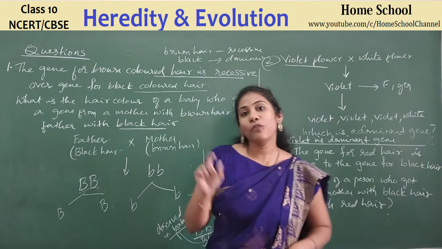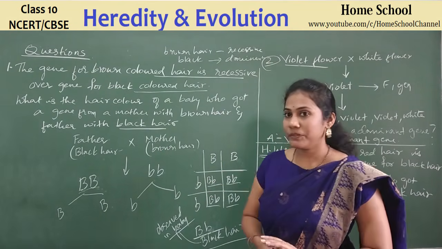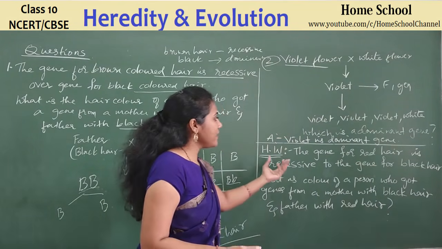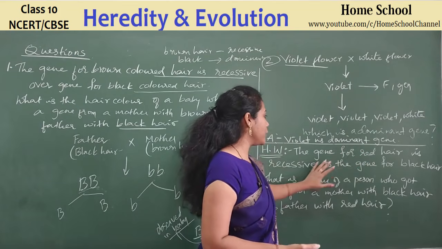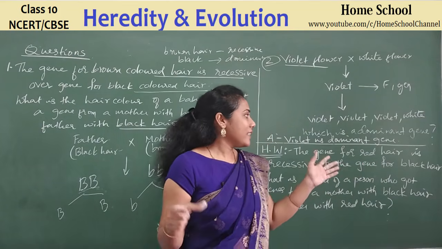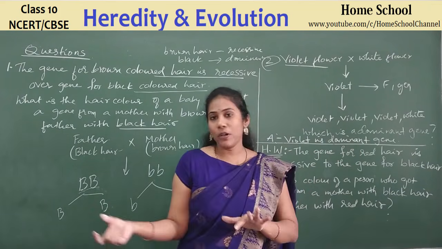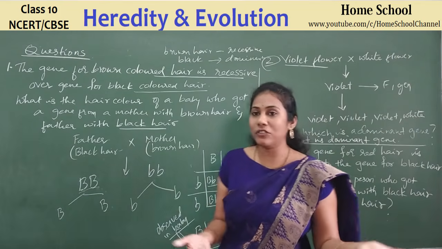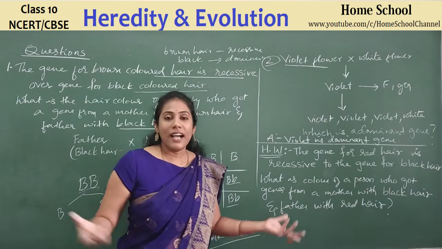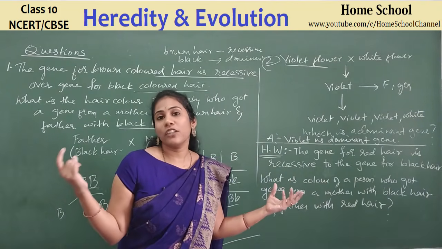But what I want is that you practice this kind of workout. Which is recessive here? Red hair. Which is dominant here? Black hair. So for black hair, since it is dominant, you write capital B. For red hair, you write small b. The same type of workout you can do and give the answer. So that's all about the monohybrid cross.